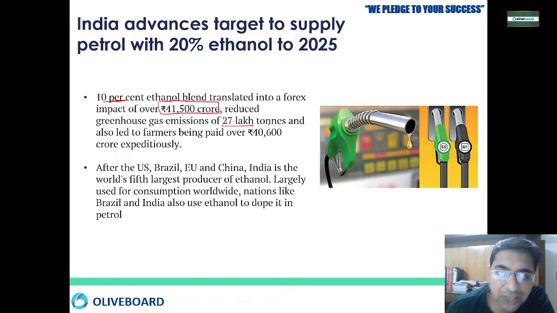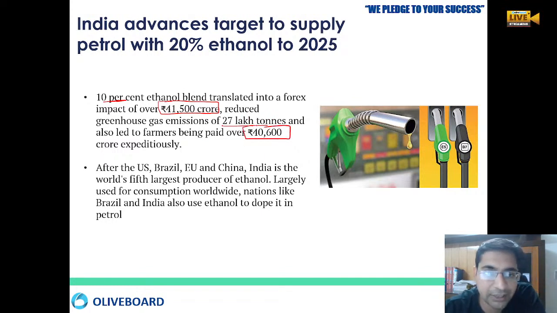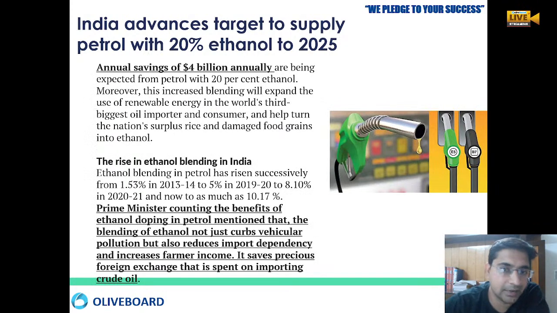And even farmers are being paid rupees 40,060 crore because they are selling this parali to the refineries, and they are converting it into ethanol. India is the 5th largest producer of ethanol after US, Brazil, European Union and China. Slowly the consumption of ethanol will be increasing throughout the world, because we wanted to reduce the fossil fuel as much as we can. So there will be an annual saving of $4 billion.